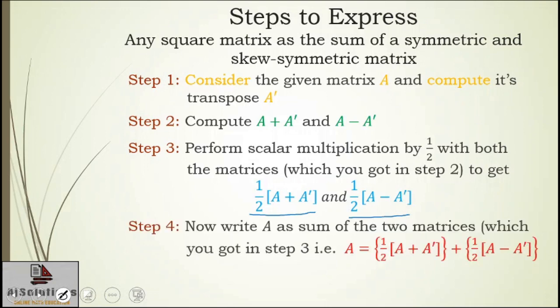And the final step, step number 4, we are going to write A as the sum of the two matrices which we have got in step number 3, and that will be the required expression. Okay. And again I am going to use different colors to denote the different steps of the problem.